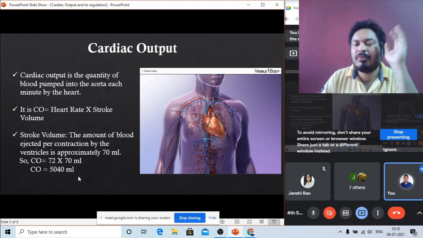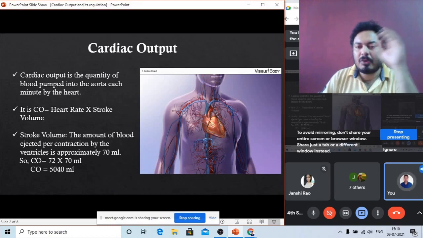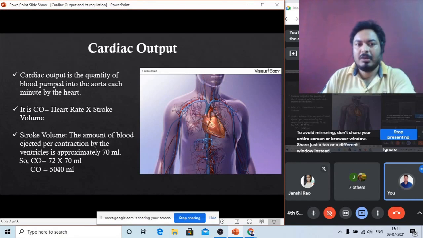That means almost 5 liters of blood is ejected from the heart to the different body parts per minute. So cardiac output is almost 5 liters of blood. This is the basic cardiac output calculation.